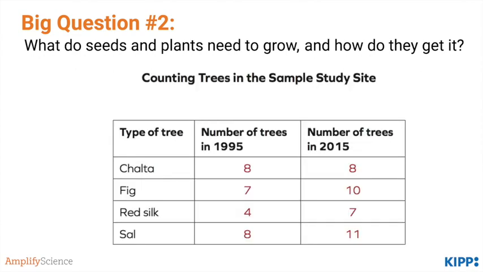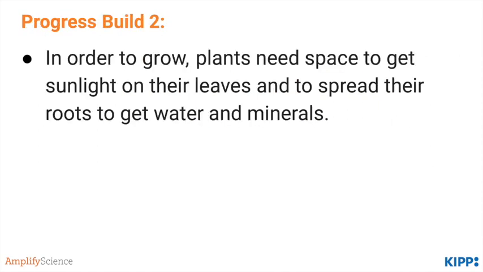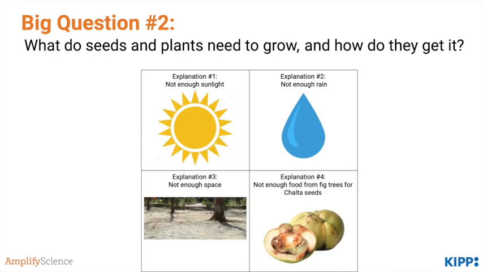They note that the number of all the trees have increased since 1995, except for the chalta trees. By this point, students should understand Progress Build 2. Take a second to pause now and read it. Great, so now students work on explaining why the chalta trees aren't growing. There's three possible explanations. The seeds aren't getting enough sunlight, enough rain, enough space, or enough food from fig trees.